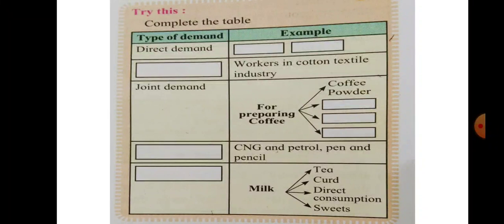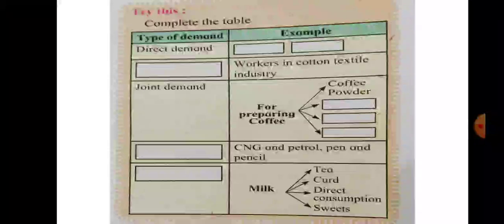When we use a commodity for direct consumption, then that demand is known as a direct demand. So demand for pen, demand for notebook, demand for books, demand for cupboard, demand for chalk, duster, etc. You can write any example here, or the name of any commodity you can use for direct consumption.